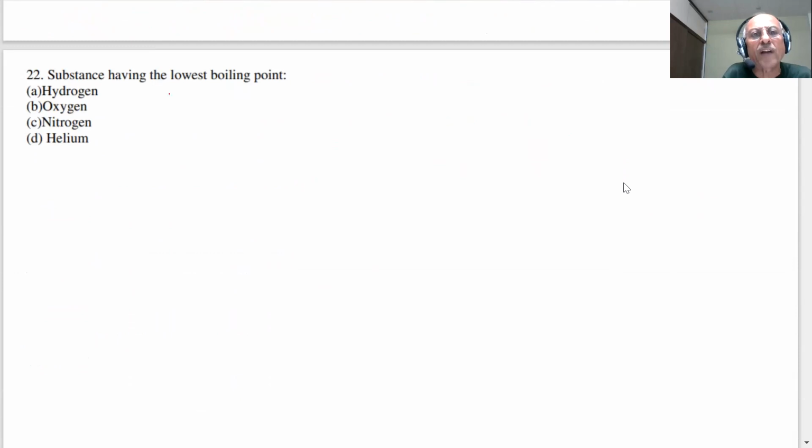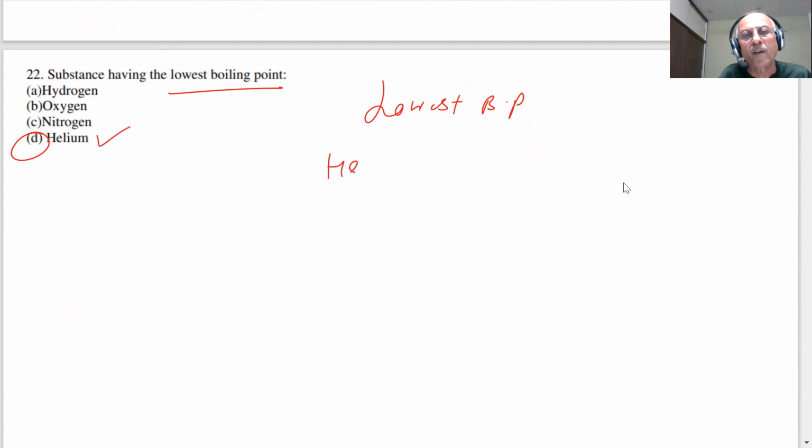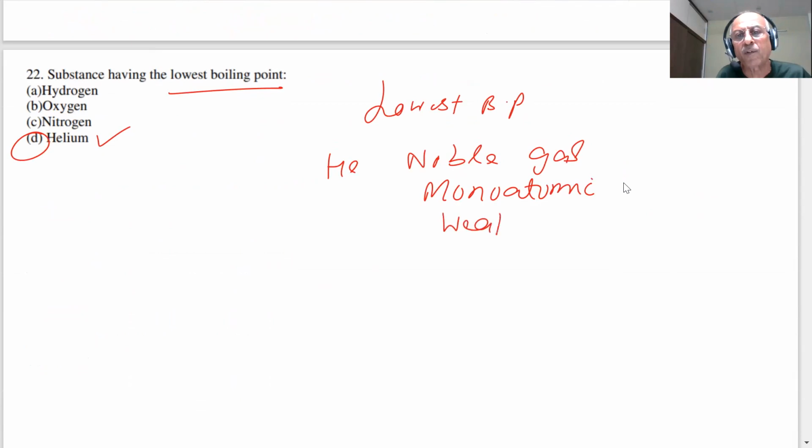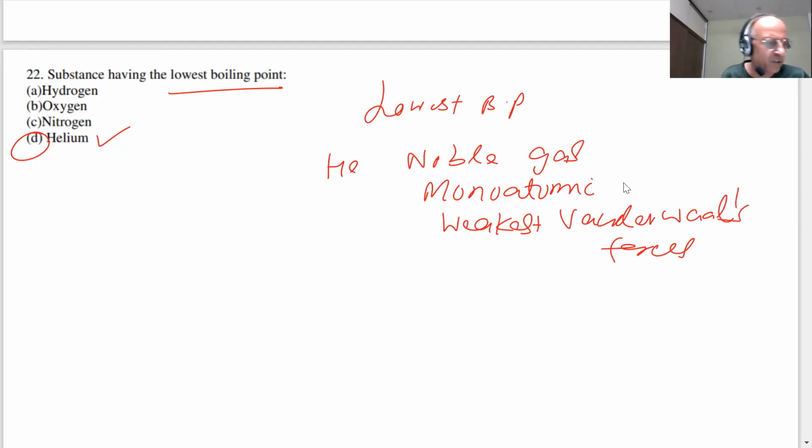Substance which has the lowest boiling point. Hydrogen, oxygen, nitrogen. Here you see helium. Helium is a noble gas, exists as monoatomic, and it has the weakest van der Waals forces. And this has the lowest boiling point.